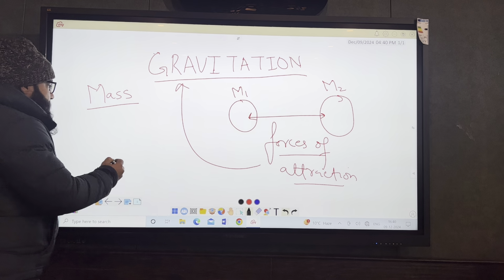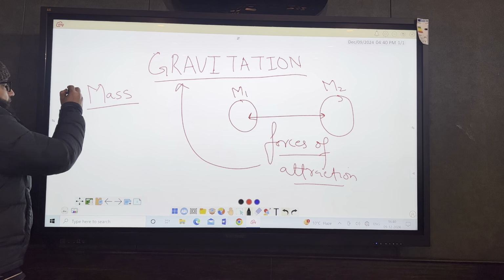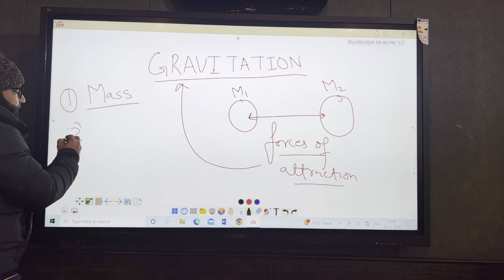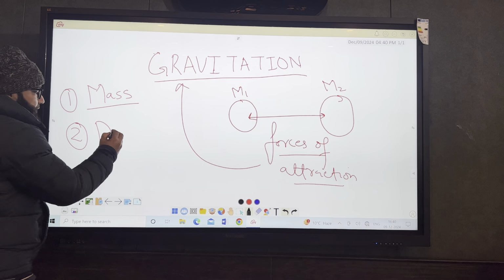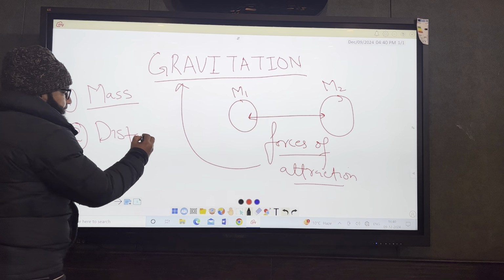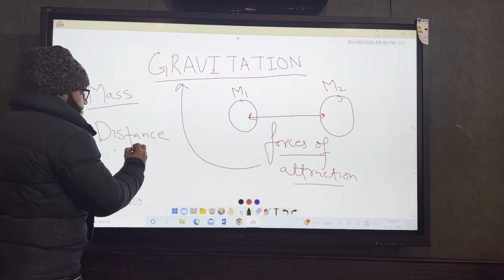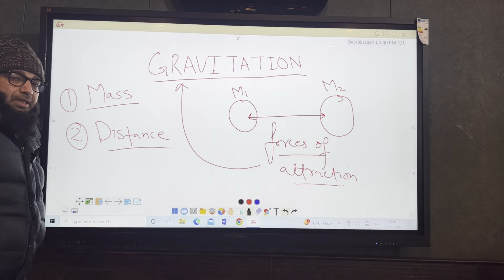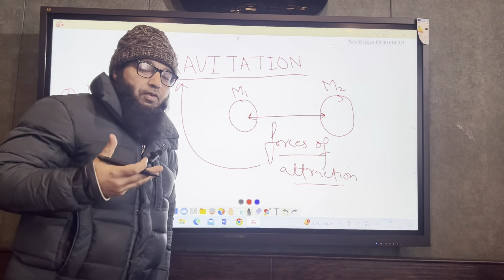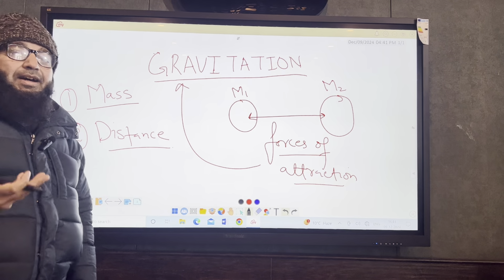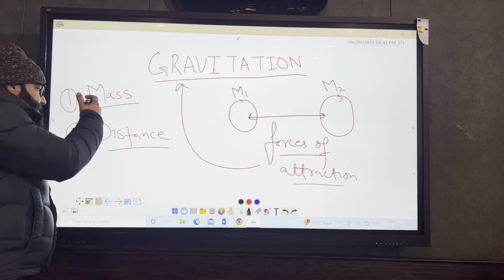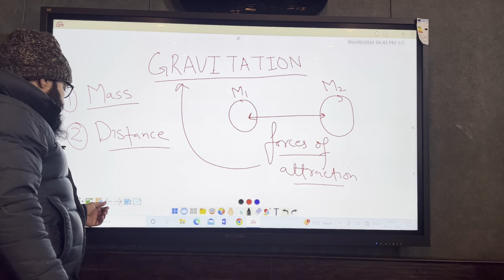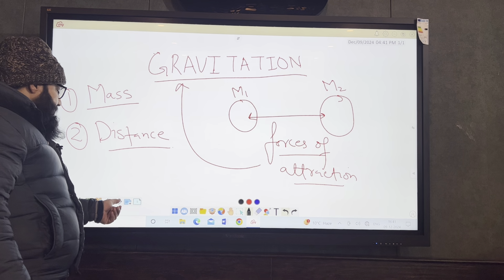And second, it depends on the distance, right? So there are two parameters on which this force of attraction, which we call as gravitation, depends: mass and distance.